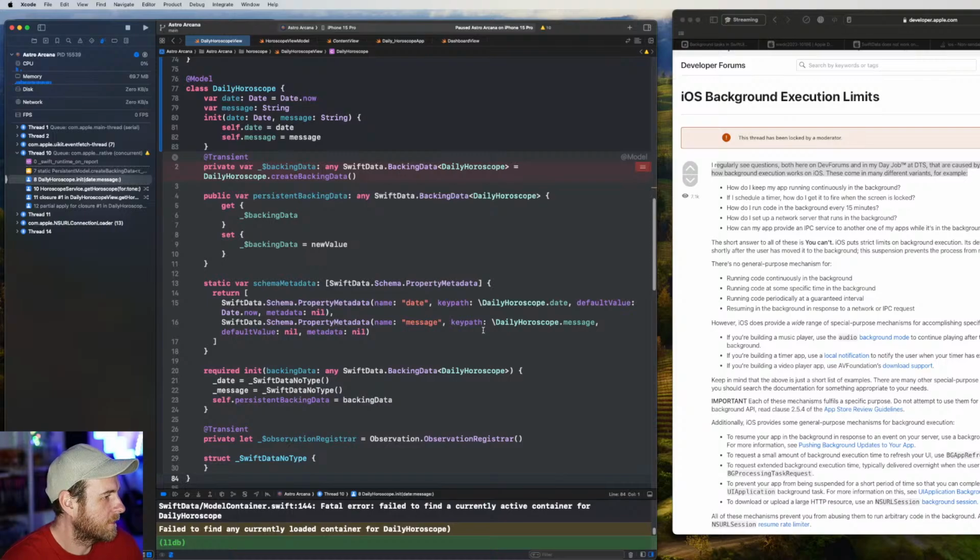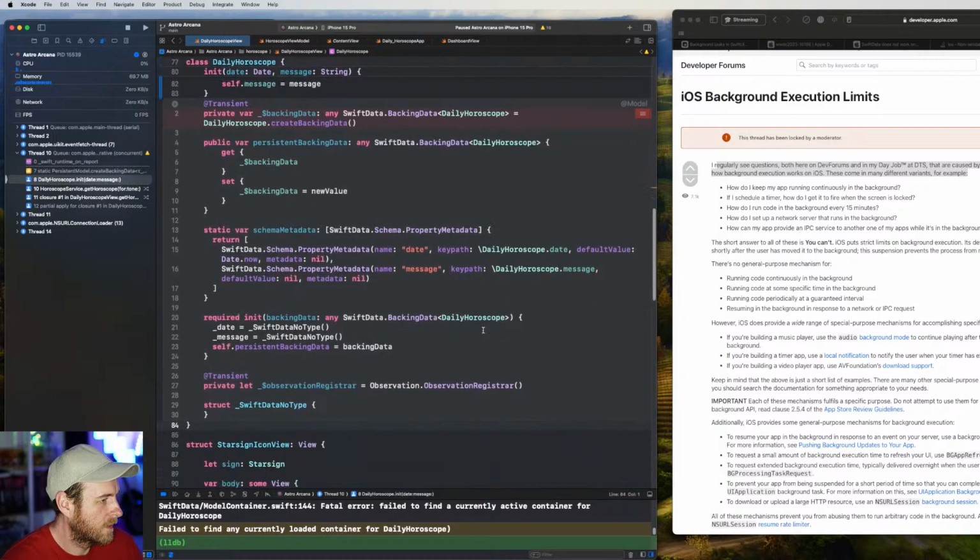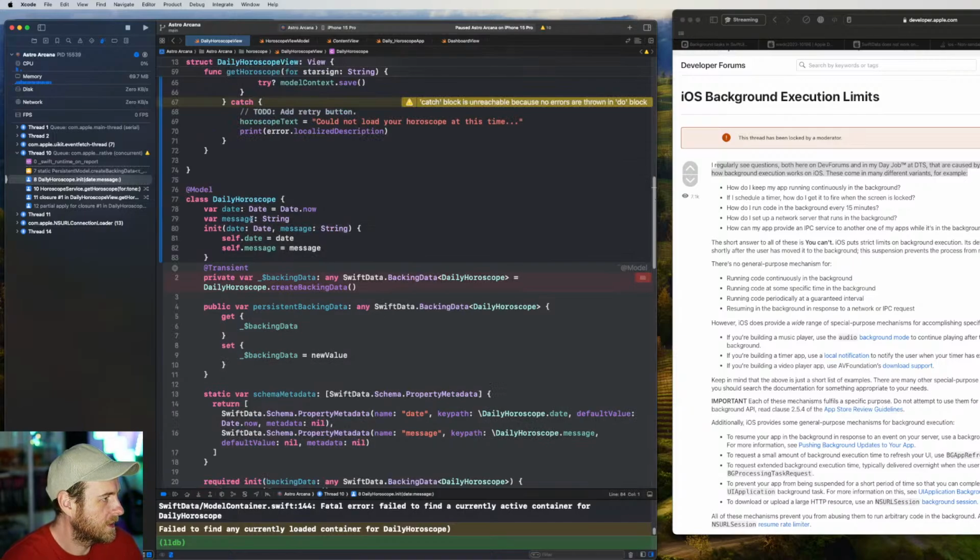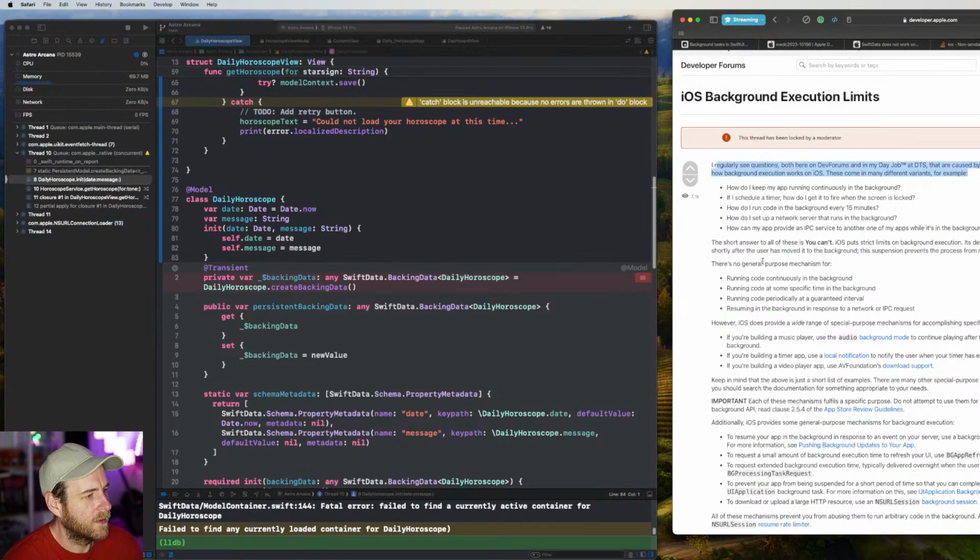This might have something to do with the fact that we changed message from nil. I think this is the reason. Yeah, I feel like we had this issue last time, and that's why we used an optional message. But we'll get back to that in a second.